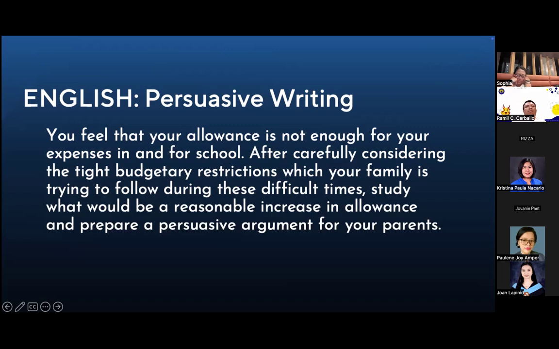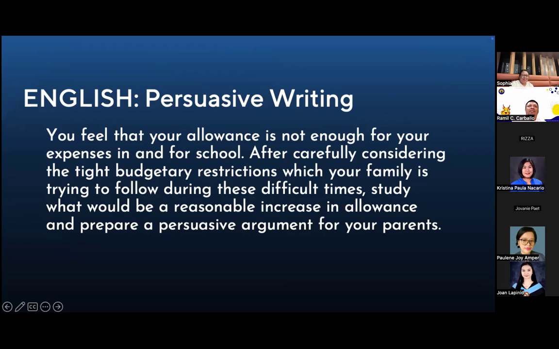Study what would be a reasonable increase and prepare a persuasive argument for your parents. Napaka-complex po, di ba po, Ma'am Caressa? Parang palpak, no? Kung ang passing grade dito is binigyan ka ng raise, baka marami pong bumagsak. Pero very authentic po, di ba po?